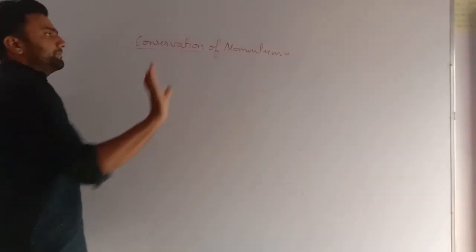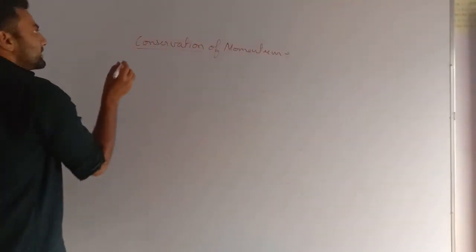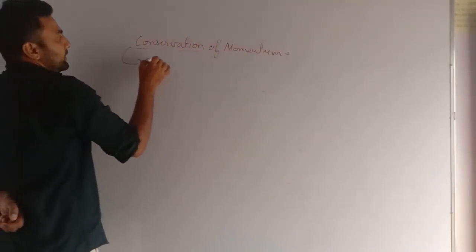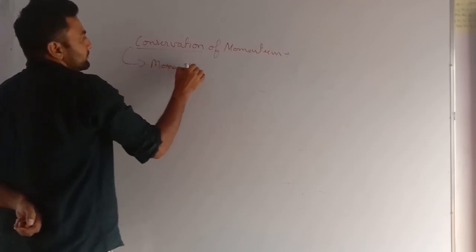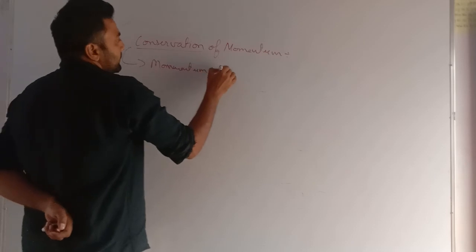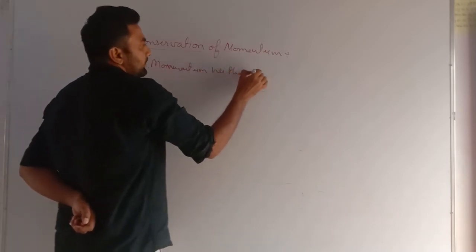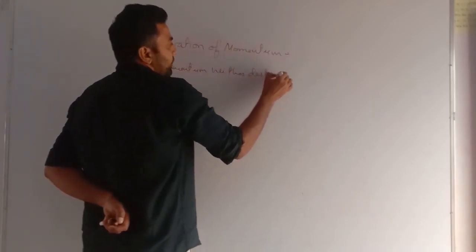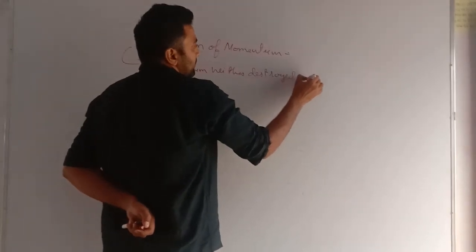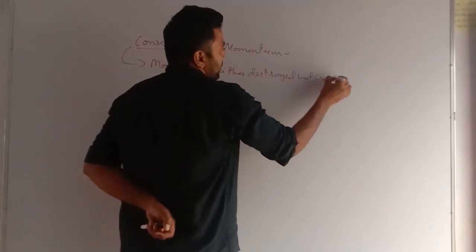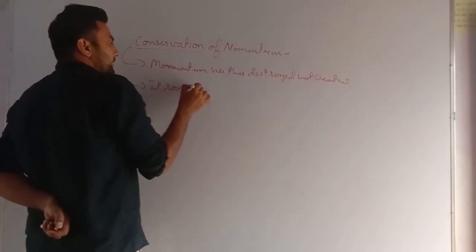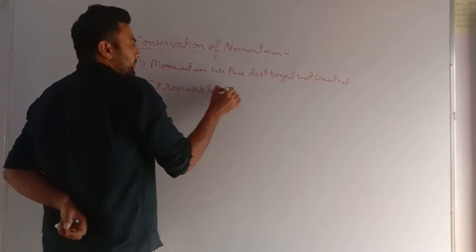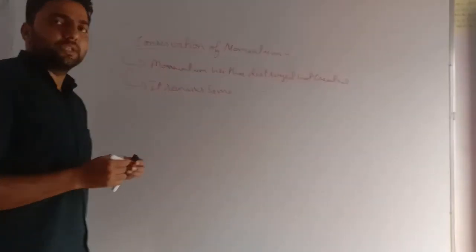Conserved means same. See my dear student, this conservation of momentum says that momentum is neither destroyed nor created, means it remains the same. But for that, first of all, we need to see the condition.